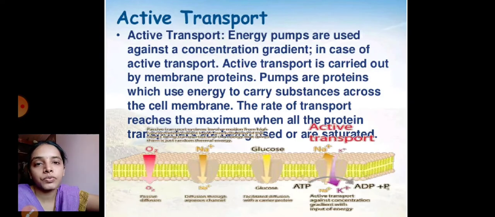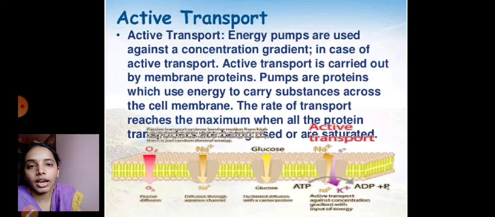Active transport. This process involves the movement of molecules from lower to higher concentration, with the expenditure of energy. Here the active transport is carried out by the membrane proteins. The pumps are the proteins which use the energy to carry the substance across the cell membrane. The rate of transport reaches the maximum when the proteins helping in transportation become saturated.